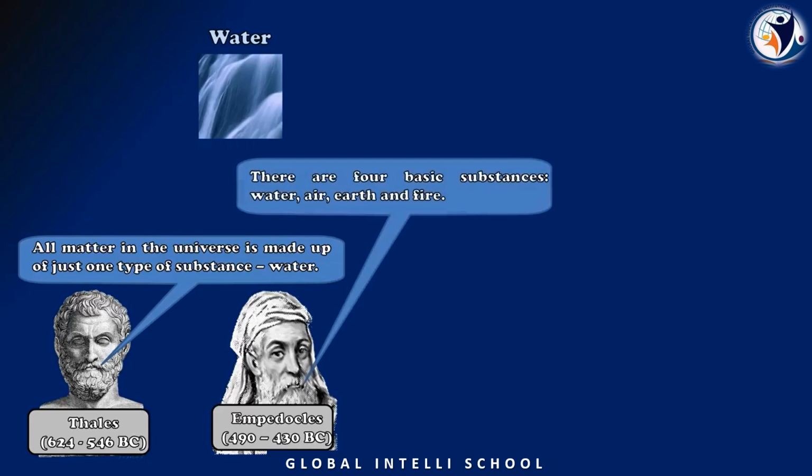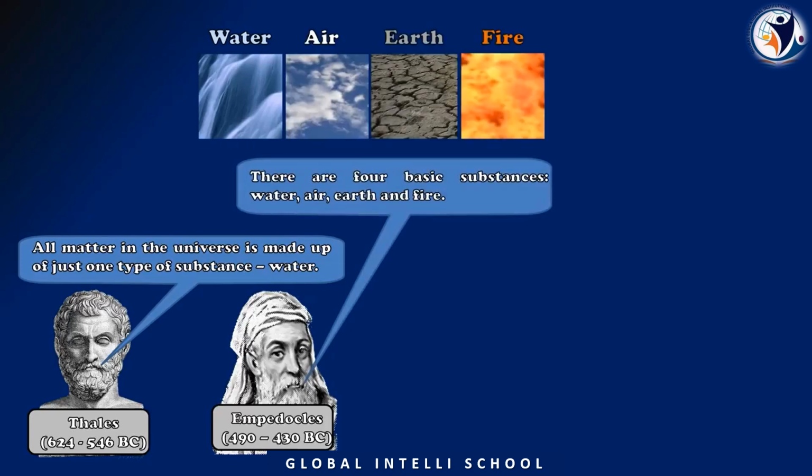He said that there are four basic substances: water, air, earth, and fire. Along with water, there are four different things: water, air, earth, and fire.